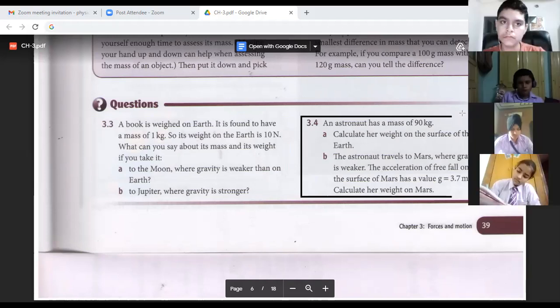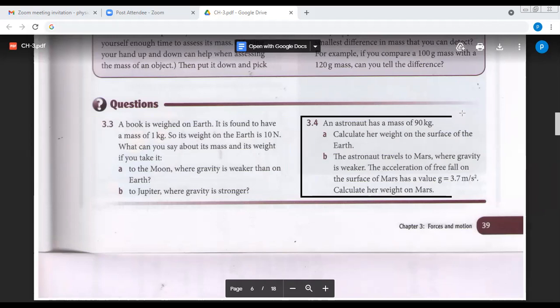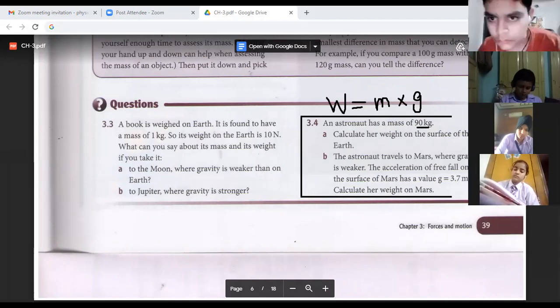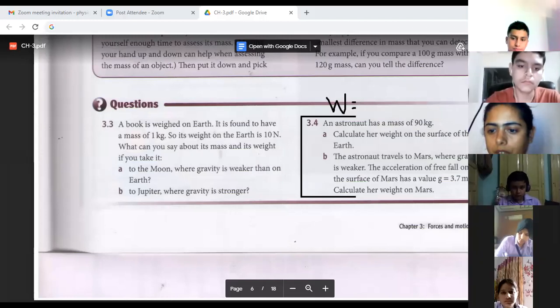Okay, mass is given 90 kilogram. You have to calculate the weight. So the formula is simple. What is the formula? W is equal to mass multiplied by g. That is the acceleration due to gravity. So 90 is the mass multiplied by 10 is the acceleration due to gravity. So 900 is your answer. Correct?